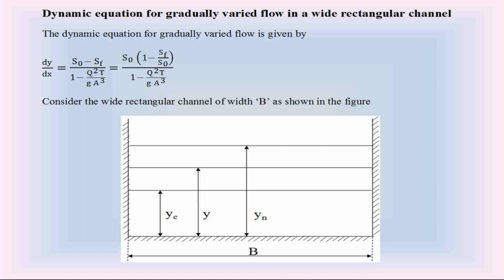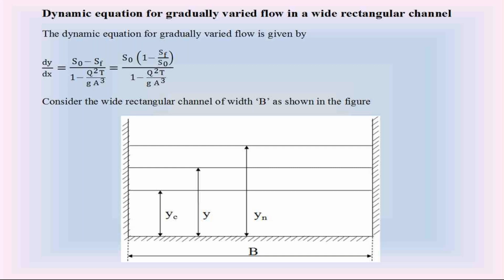That is the dynamic equation of gradually varied flow. And in the last class, I explained this equation for the wide rectangular channel. Please go through that again, important concept.